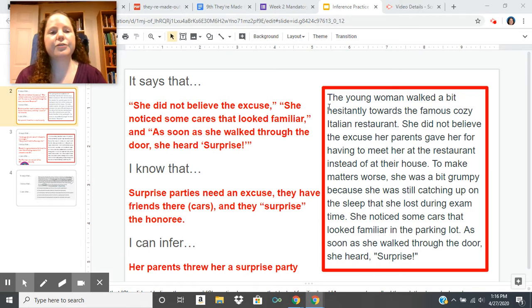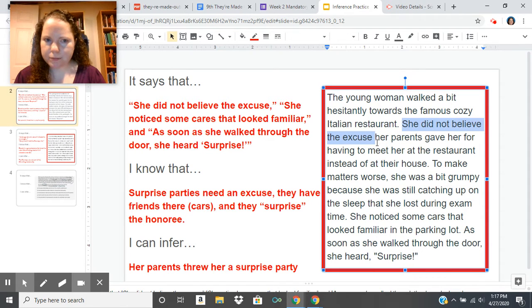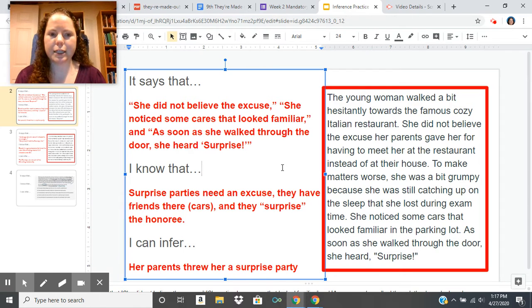Okay, so first, in order to make the inference, I need to clue in on part of the story or the passage that helps me figure something out that the author is not actually saying, but the author is hinting at. So it says that she did not believe the excuse. It also says that she noticed some cars that looked familiar in the parking lot. And as soon as she walked through the door, she heard surprise. So those are the three parts that really clued me into what's really going on here.